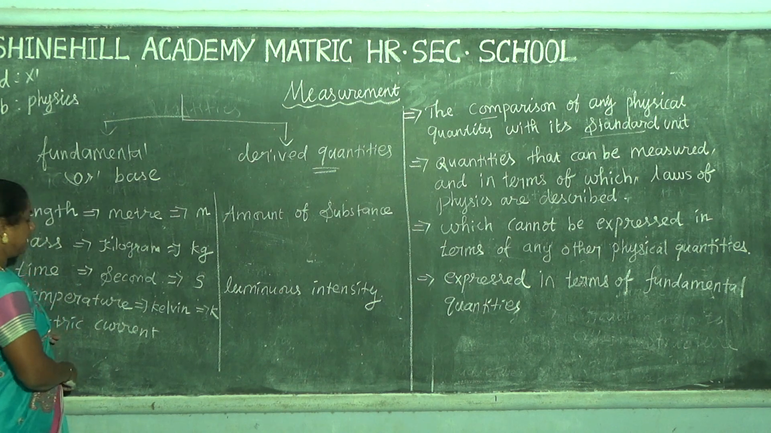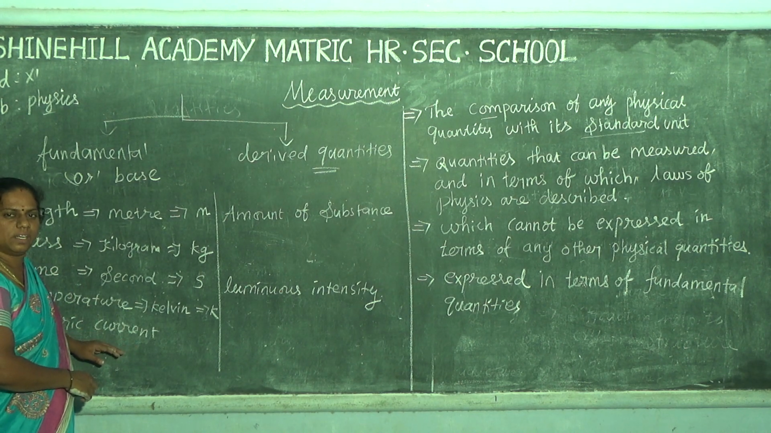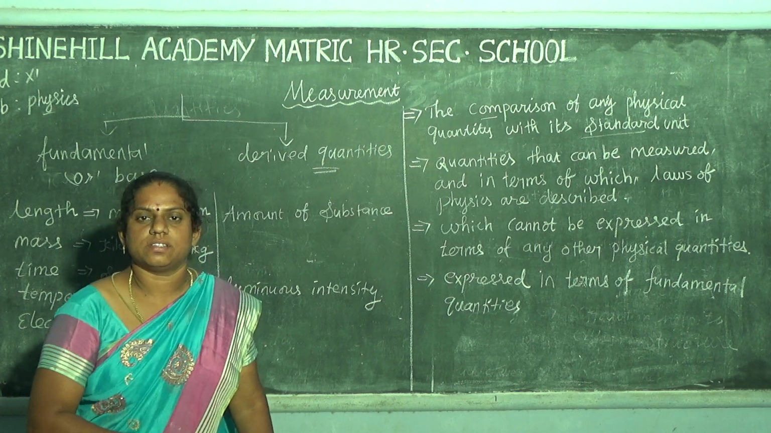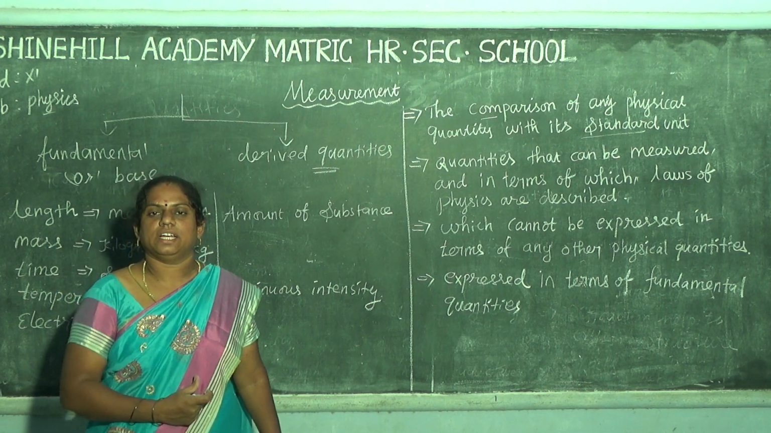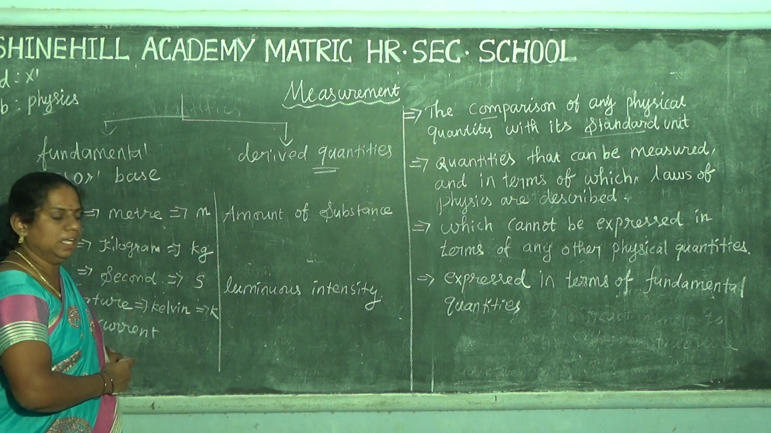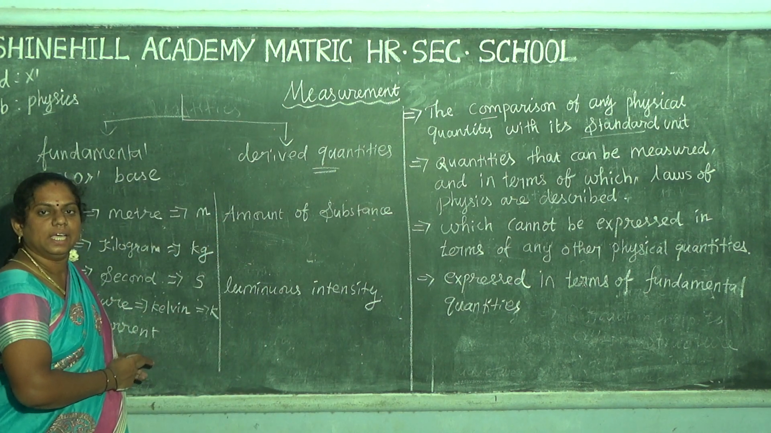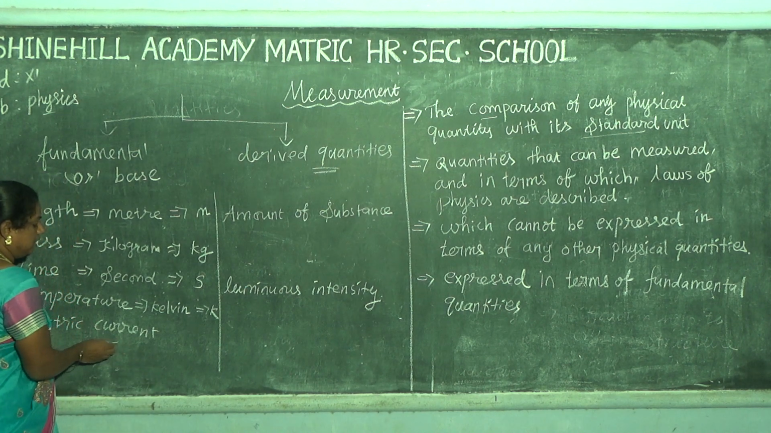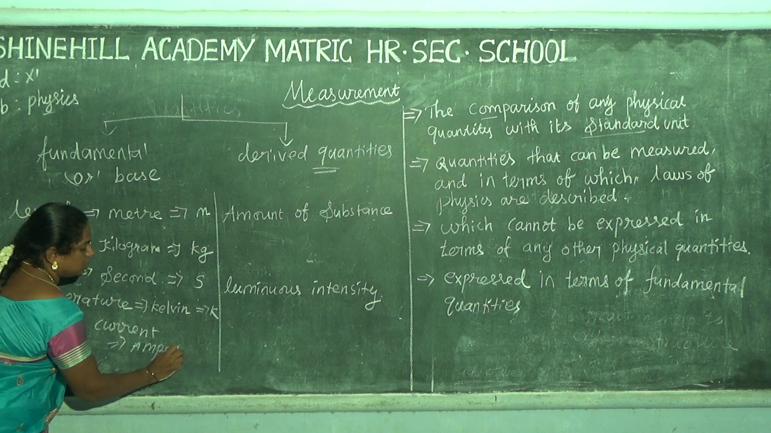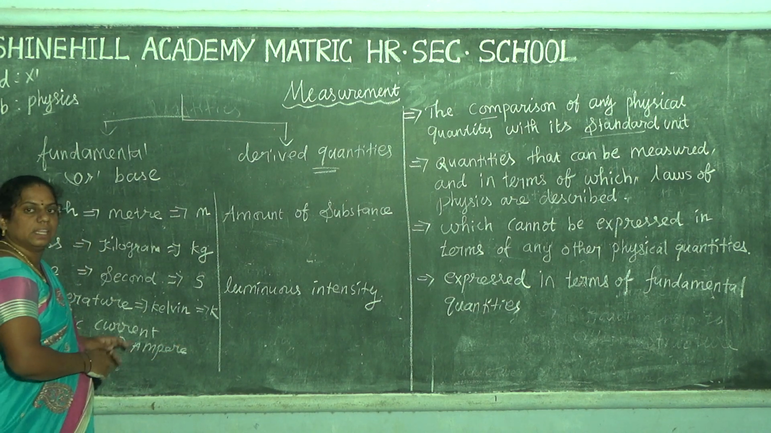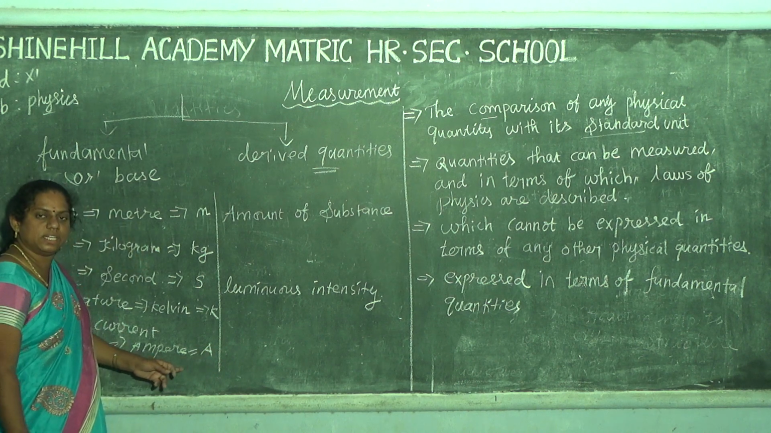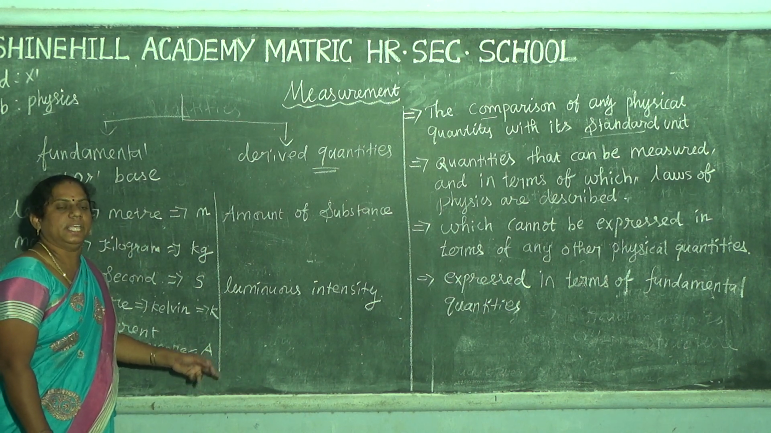Next one, electric current. Do you know what is meant by current? It is the flow of electrons, the flow of free electrons through a conductor. That is the electric current. The unit is the ampere, and the denoted letter is capital A.